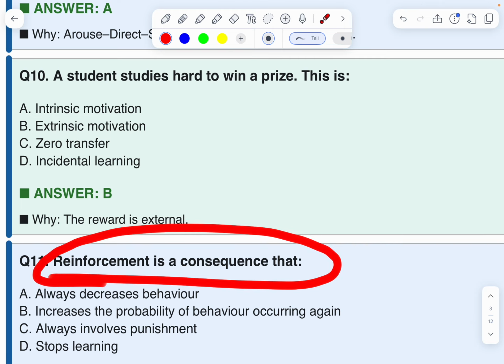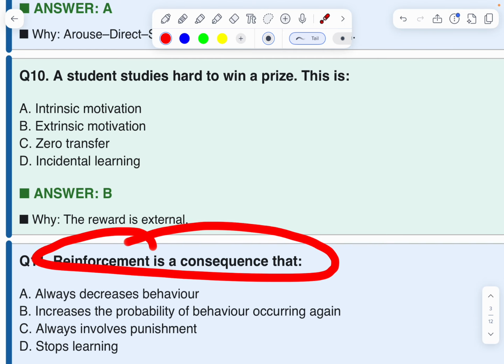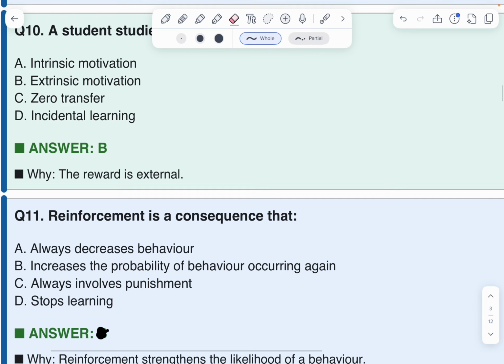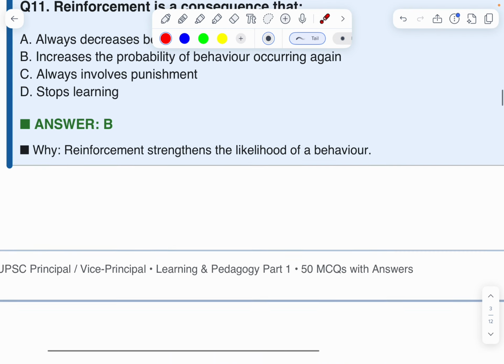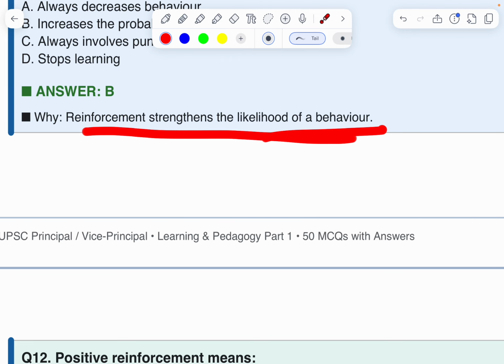Reinforcement is a consequence that always decreases behavior, increases the probability of behavior occurring again, always involves punishment, or stops learning. Reinforcement is a consequence that increases the probability of behavior occurring again. Therefore, option B is correct. The explanation: reinforcement strengthens the likelihood of a behavior.